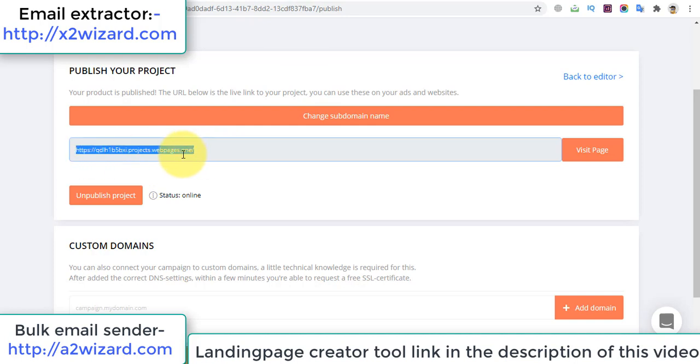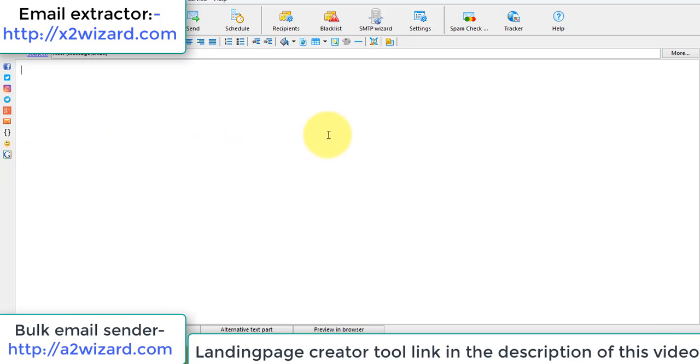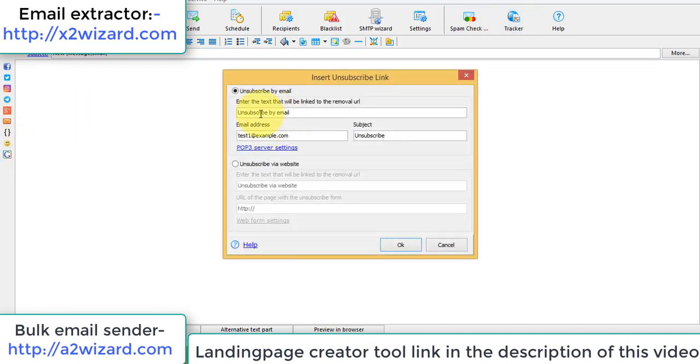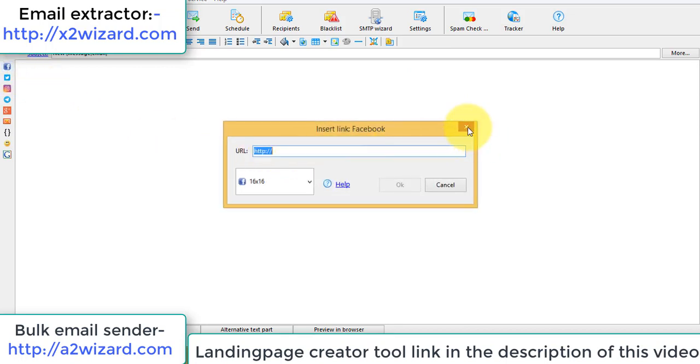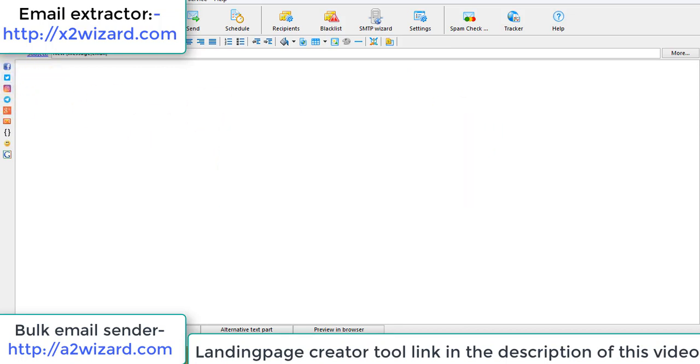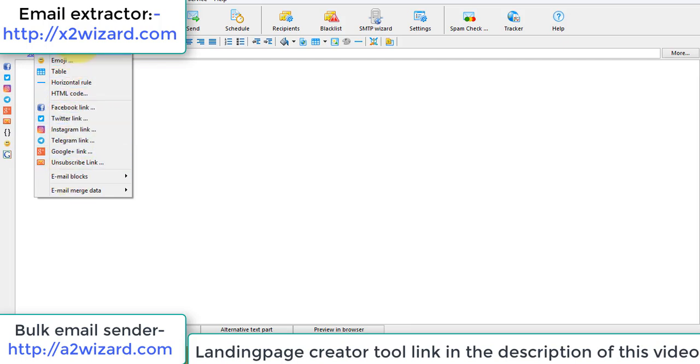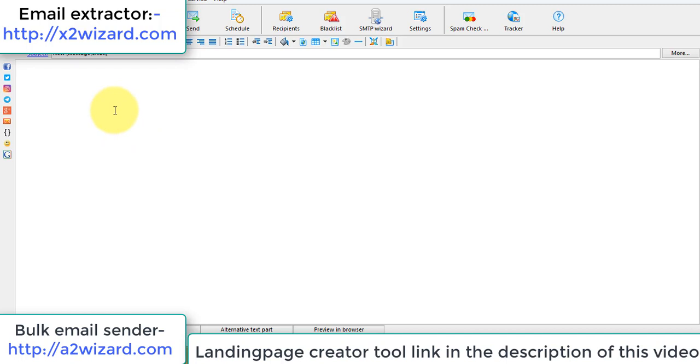Okay, so now let's send emails. How to send emails? You need to copy this link. This is the link which we will promote by sending emails from this bulk email sender. This bulk email sender has lots of features like an unsubscribe link. You have to include an unsubscribe link in every email. It also has a good tracker and a good spam checker. This software is really awesome. There are lots and lots of other features which you can play around with and check out. You can always send an unlimited amount of emails using this bulk email sender software.